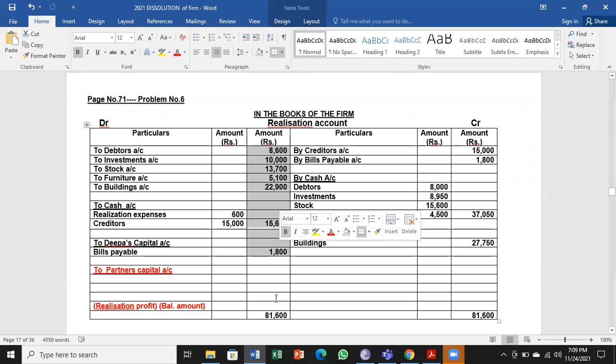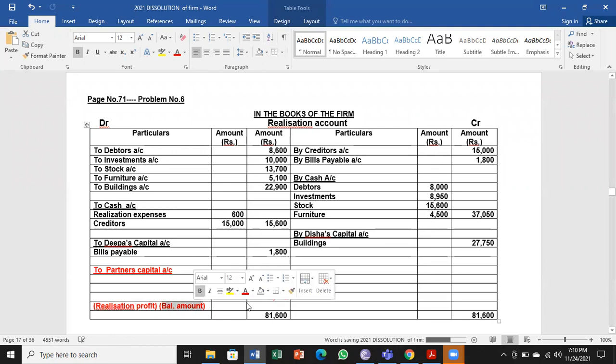So you get a balance here, 3,900. That is nothing but realization profit. So credit is more, debit is less. So 3,900 is a balance amount. That is a difference between credit side and debit side to be shared among the three partners.